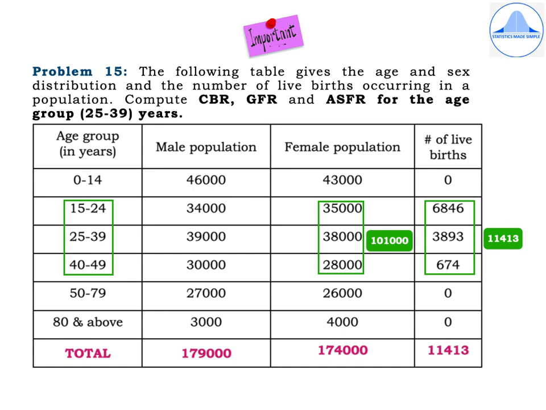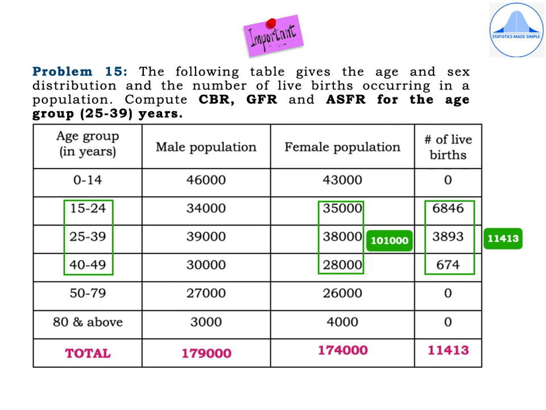Problem 15. The following table gives the age and sex distribution and the number of live births occurring in a population. Compute CBR, GFR, and ASFR for the age group 25 to 39 years.